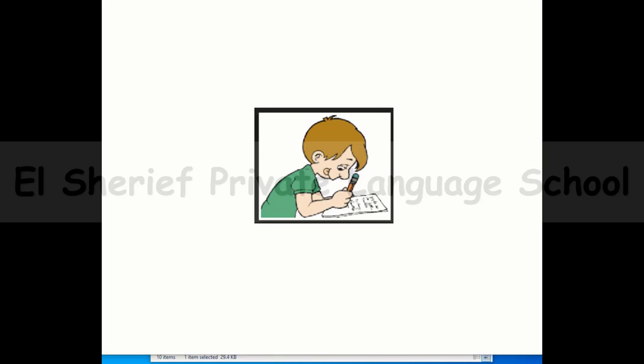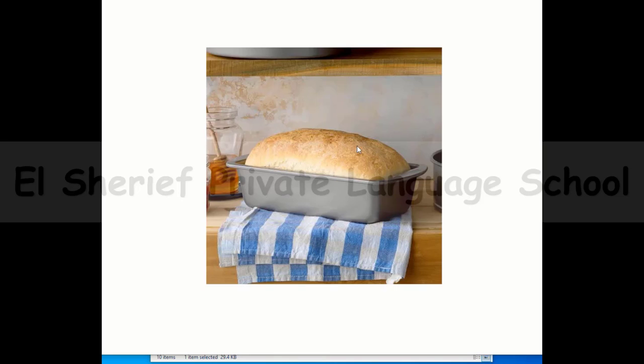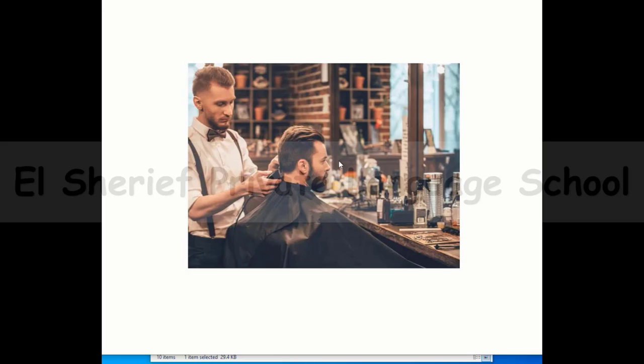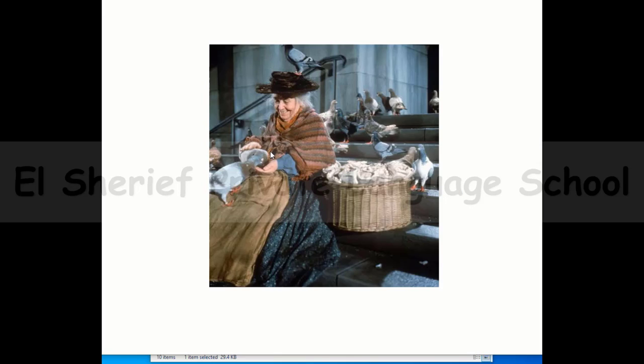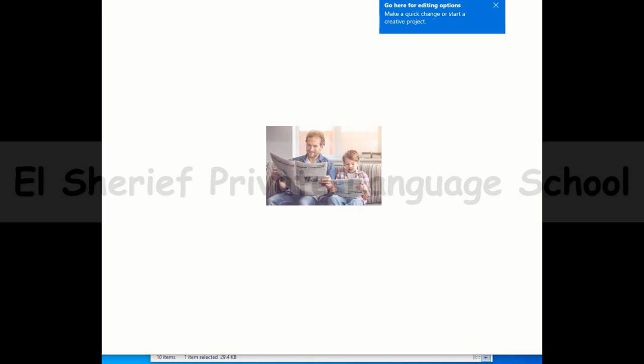Taking a math test. And what is this? Yes, this is bread. So here we have bake bread. And at the barber shop, you get a haircut. And this woman is, yes, sure, she is feeding the birds.